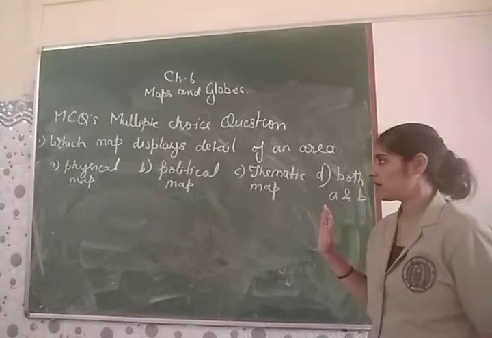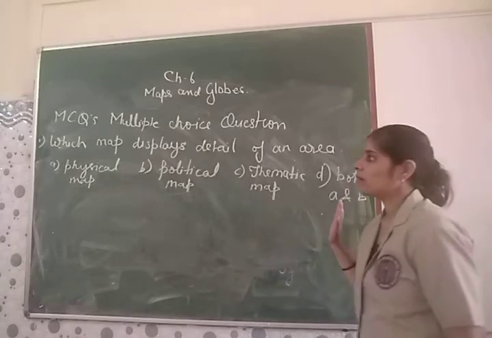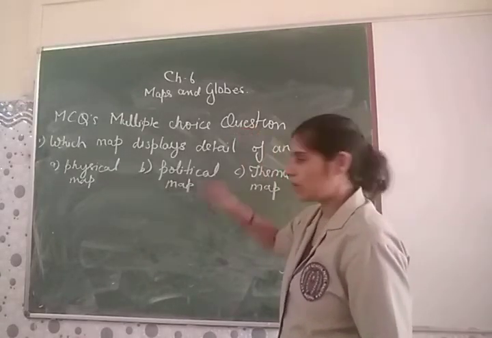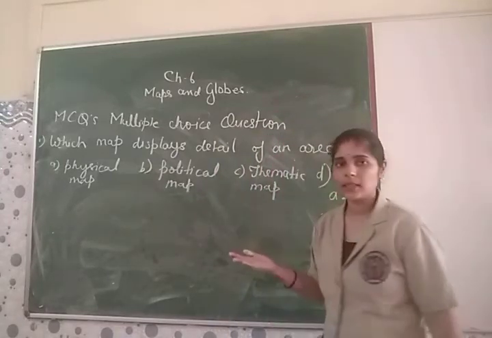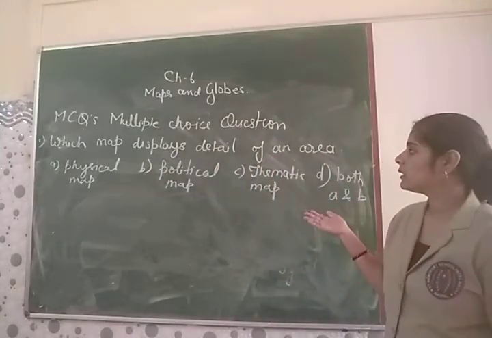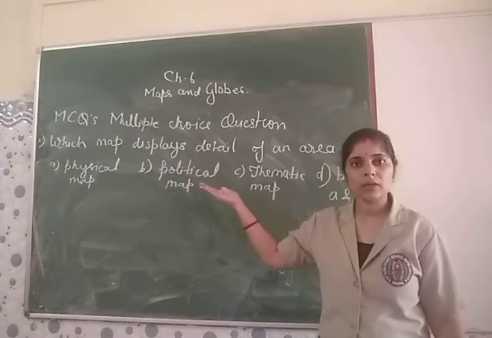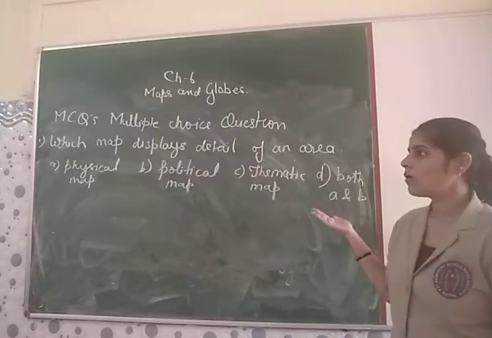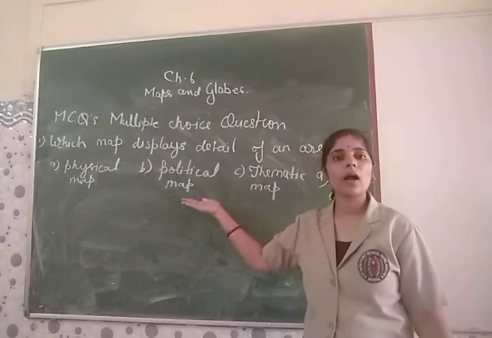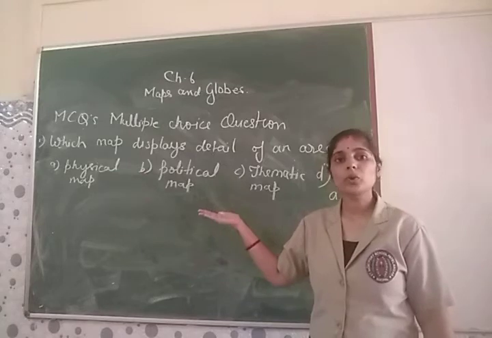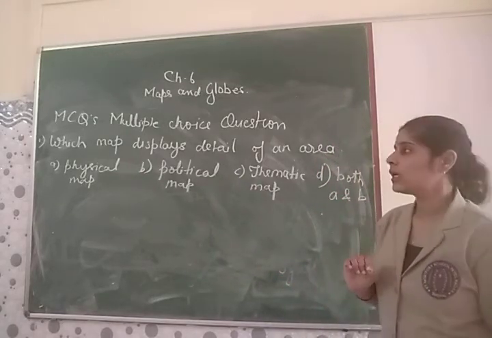Please listen carefully. Like I have given you option both A and B. That means the answer of this can be both A also and B also. You can have options like none of these. None of these means the options given here don't have the answer of the question. You can have all of the above. All of the above means all the answers which are given here are correct. So you should know what is the correct answer, then only you can opt the correct option.